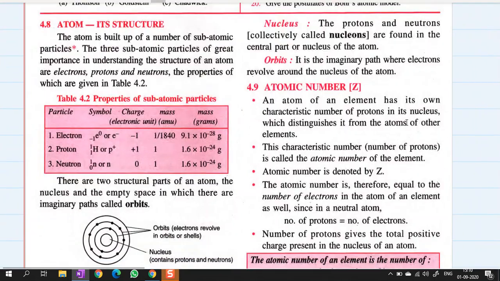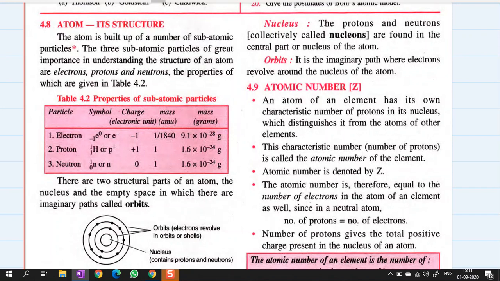Welcome to the next part of the chemistry chapter on atomic structure. In today's video we are going to talk about the structure of the atom in detail, and also learn about some terms related to the subatomic particles of an atom.